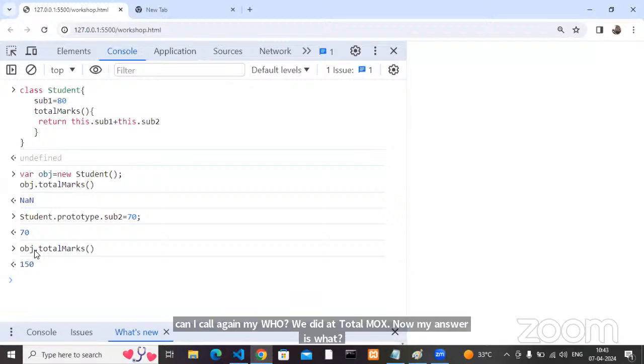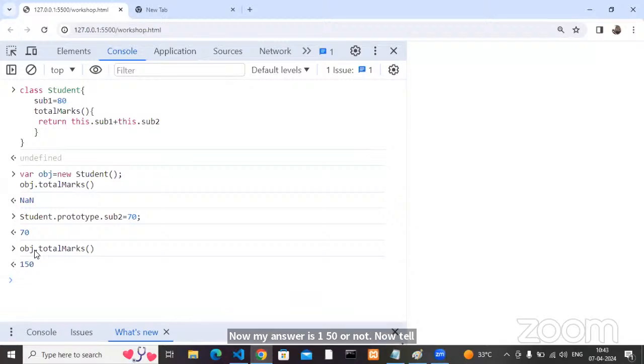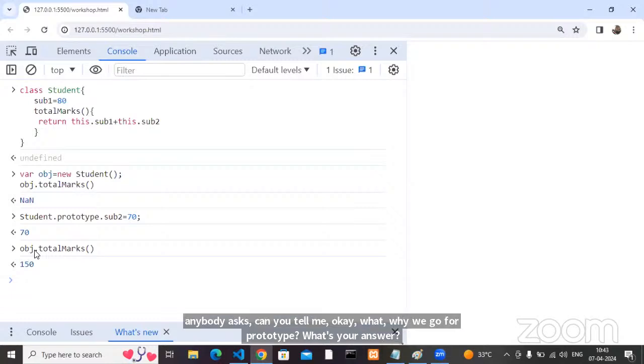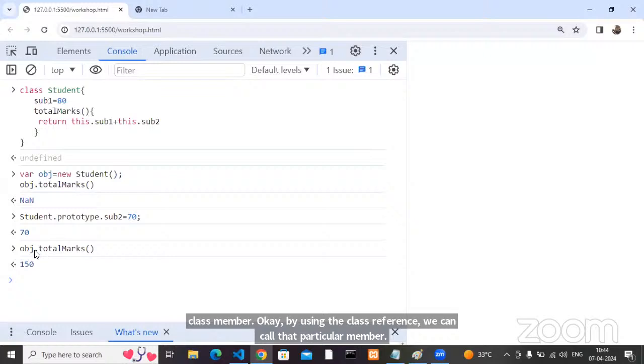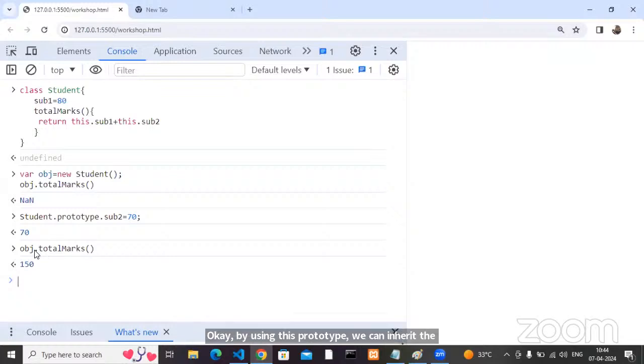Now, tell me one statement. Why do we go for prototype? If anybody asks, what is your answer? What is prototype? It is a class member. By using the class reference, we can call that particular member. By using this prototype, we can inherit the members into your class, right?